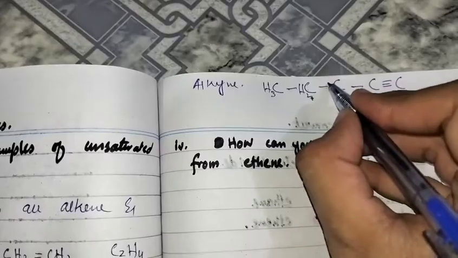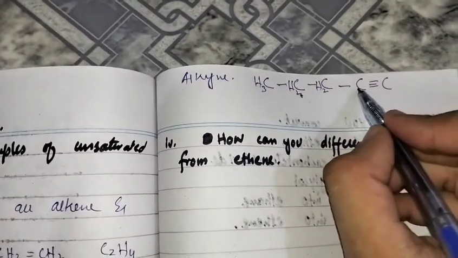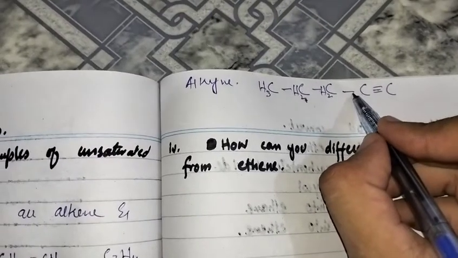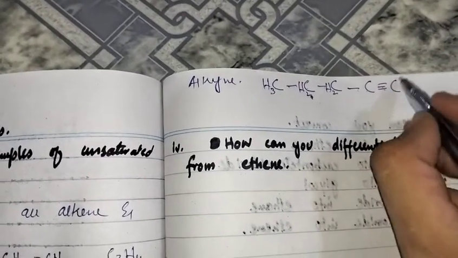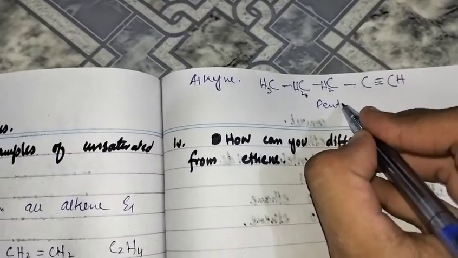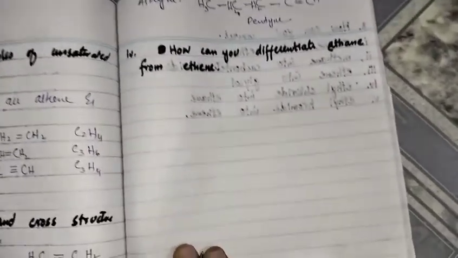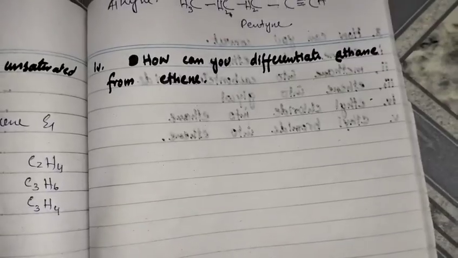This carbon has 2 bonds, so 2 different hydrogen atoms will attach with it. This carbon has 4 bonds, so no hydrogen is needed. This carbon has 3 bonds, so 1 hydrogen is needed. So it is pentyne. So this is question number 3. Moving to question number 4.